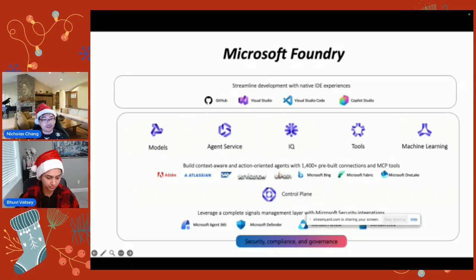It provides different services like models, Microsoft Foundry Agent Service, Microsoft AI IQ tools, and machine learning. Aside from that, you have different MCP tools that you can plug in to get different data, and it connects to, for example, ServiceNow and Bing. You also have the Control Plane, which handles all the management, security, and compliance, and can hook up into Defender for Cloud as well.